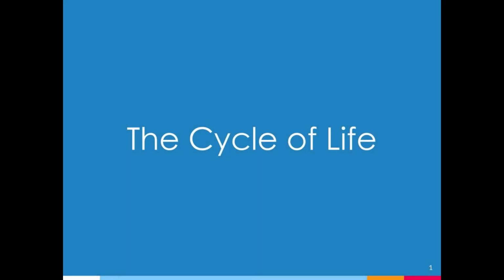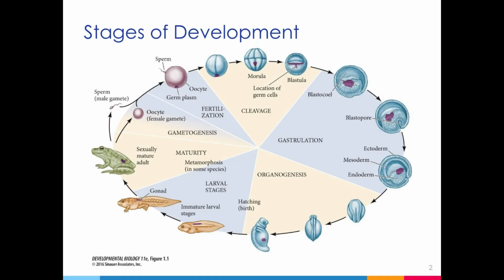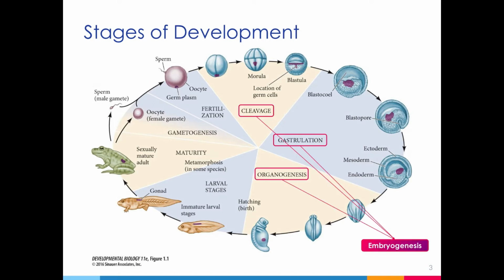There is a predictable life cycle that organisms follow. Each animal, whether vertebrate or invertebrate, passes through similar stages of development, though obviously not all of these stages occur in all animals. These stages are fertilization, cleavage, gastrulation, organogenesis, birth, larval stages and metamorphosis, which are seen in some species, and gametogenesis. And the stages of development that occur between fertilization and hatching or birth are collectively called embryogenesis.